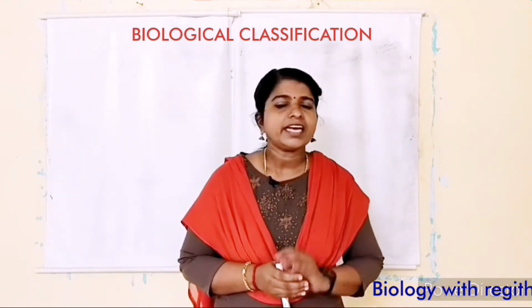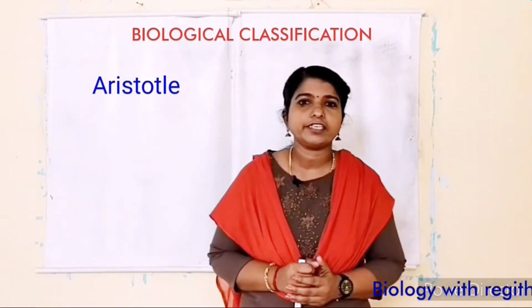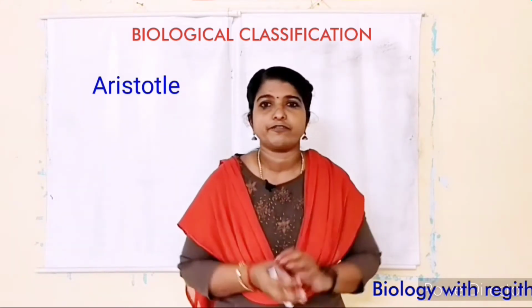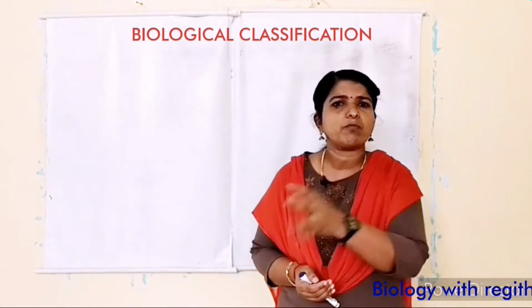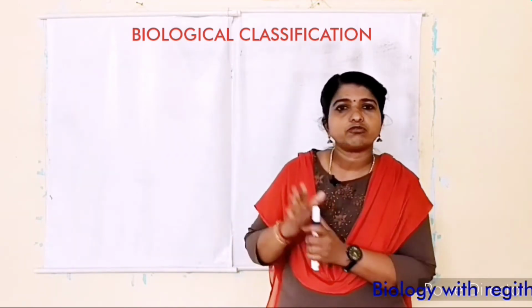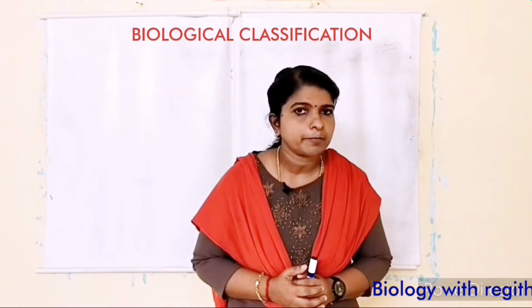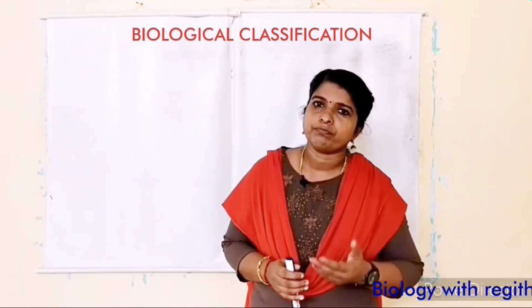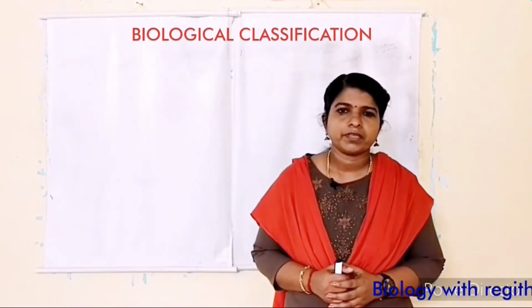It was Aristotle who first tried to classify the organisms in a more scientific way. But he used only certain simple morphological characters. He classified plants under three categories like trees, shrubs, herbs, and animals into two, those with red blood and those without.